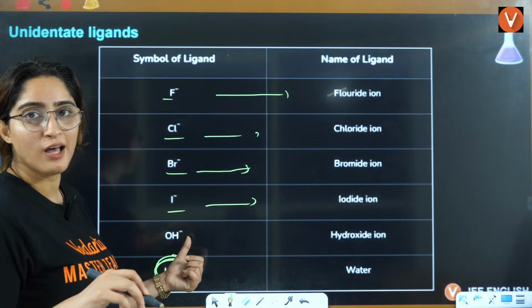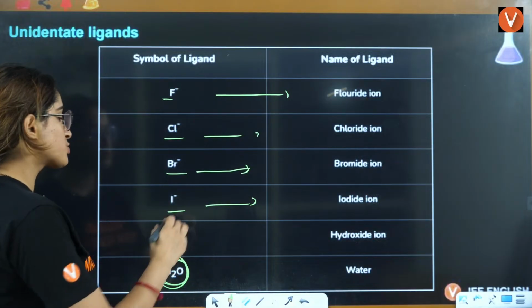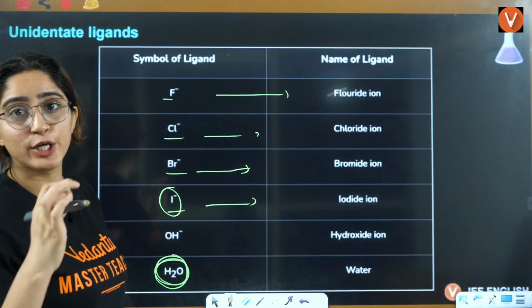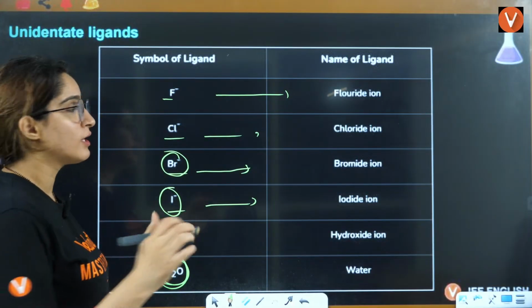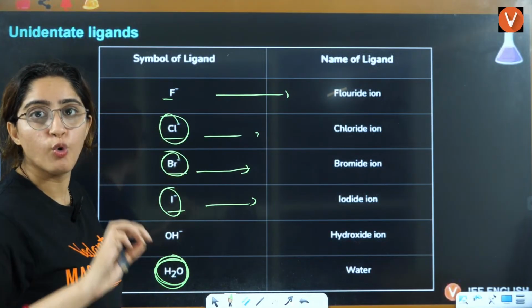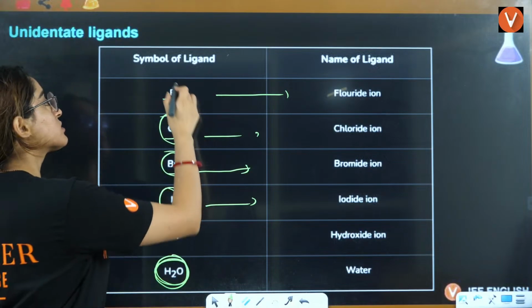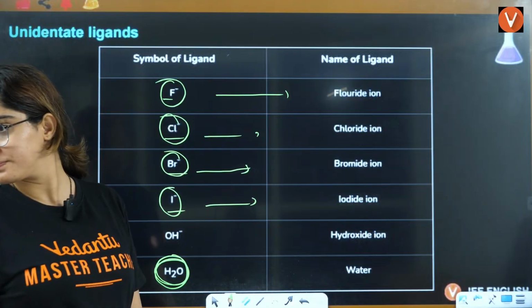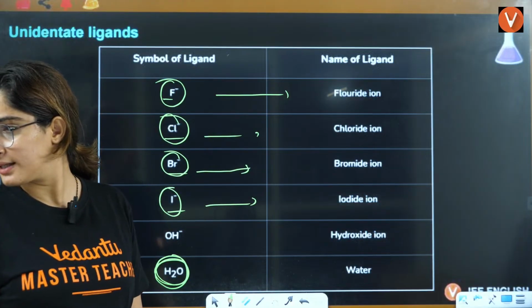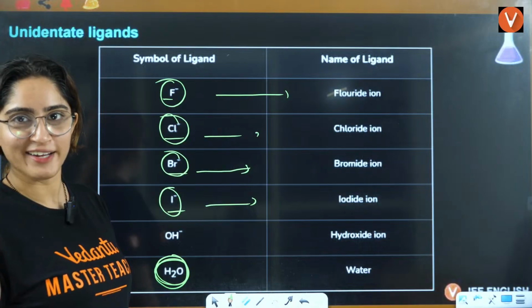This is called hydroxo. This is called iodido. This is called bromido. This is called chlorido. This is called fluorido. Okay? Understood?